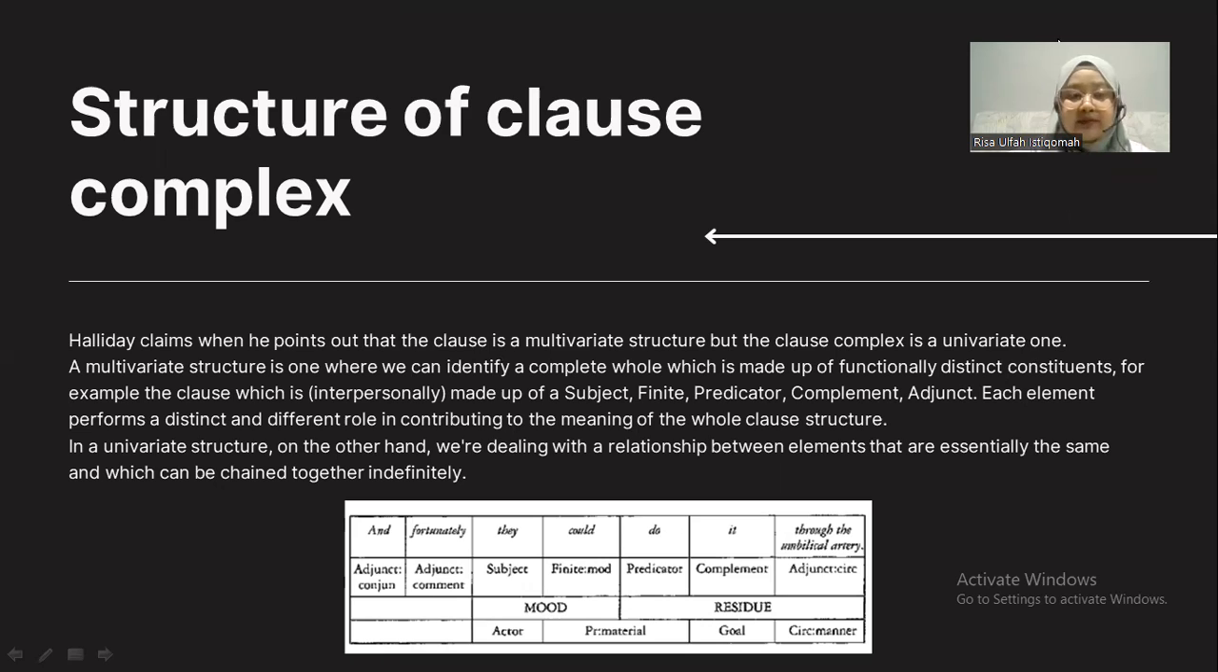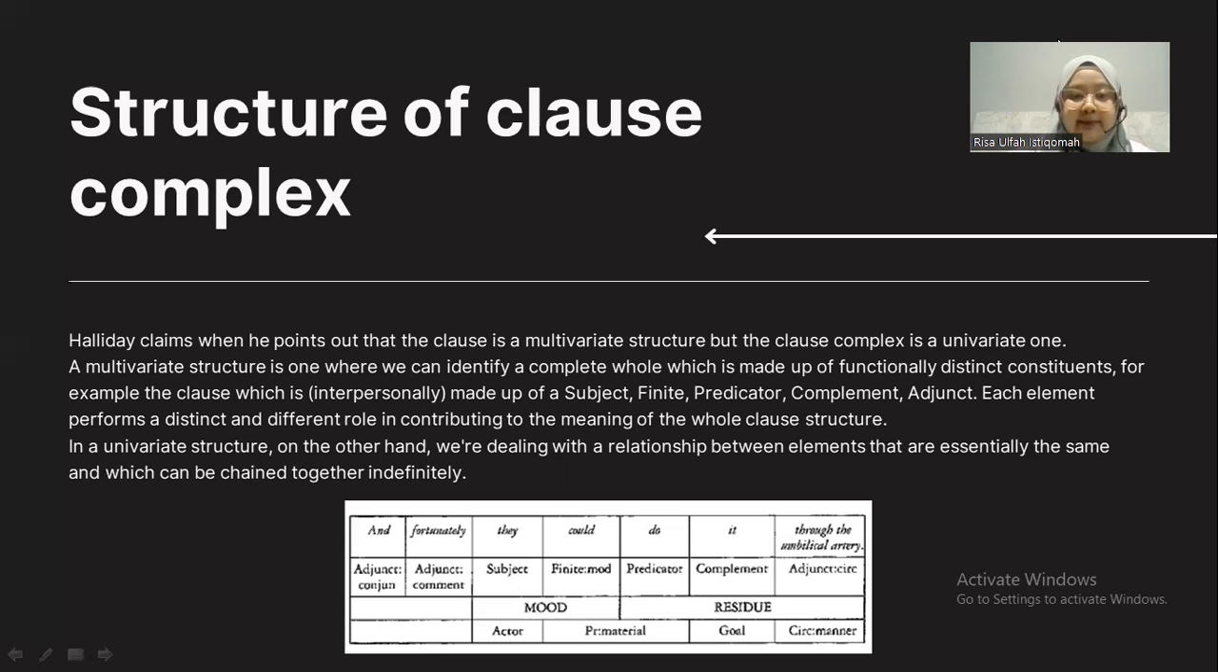Each element performs a distinct and different role in contributing to the meaning of the whole clause structure. A univariate structure, on the other hand, is one where we are dealing with a relationship between elements that are essentially the same and which can be chained together indefinitely.